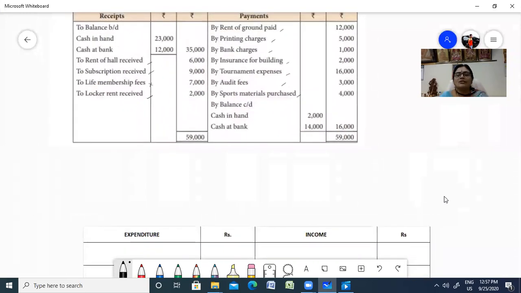First, we copy all the figures so that we don't omit anything. Now, let us start the problem.